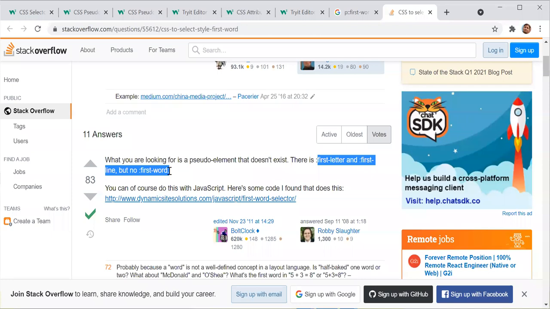But actually, I just saw on Google that if you want a first word, you can add a class. We can create a class, put the first word inside a span, and then apply that class to the word. But it's not inbuilt. There is no such thing as a first-word selector in CSS. Indirectly you can, but inbuilt there is no such provision. So we can ask this question to an interviewer.